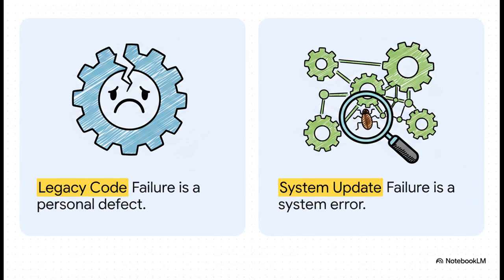And part of this antivirus software is completely reframing how we look at failure. We need to delete that legacy code telling us failure is a lack of talent or a personal defect. Here's the system update. Failure is a system error. Look closely at outliers. Their success or failure was often dictated by environmental glitches. Things like being born in the wrong month for a youth sports cutoff or just lacking exposure to early resources. You aren't defective. Your ecosystem just needs some debugging. Adopting this cold, analytical approach is absolutely crucial for protecting your mental health.